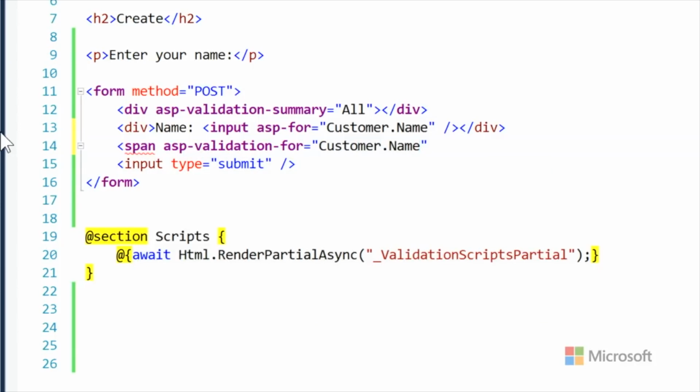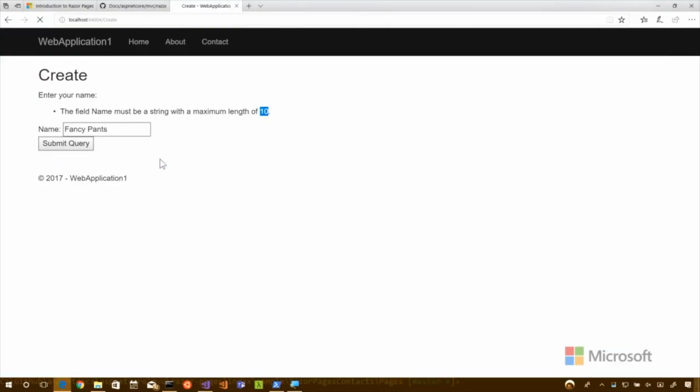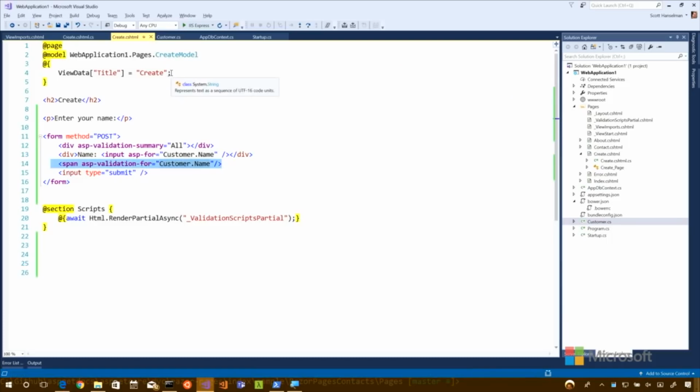So here I'm saying this is my summary of all the different things. This is a specific validation for customer name. Okay, let's see what that looks like. That might look a little different. I need to run my app again because I stopped it.